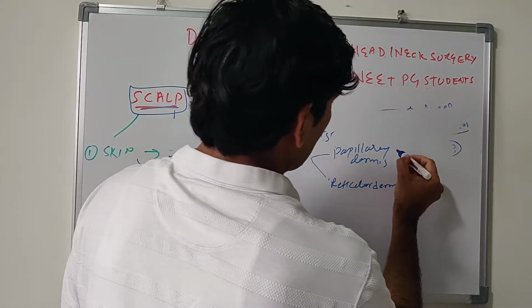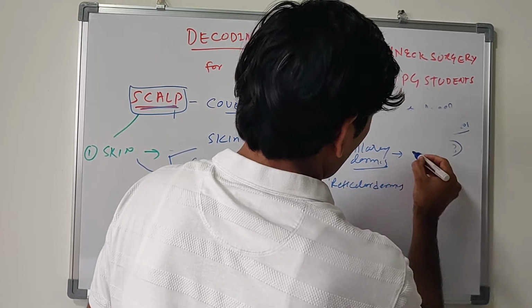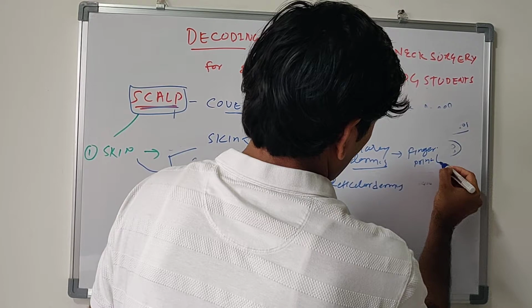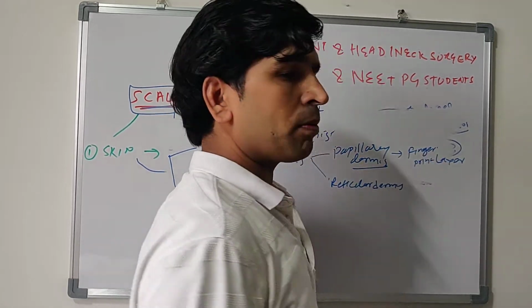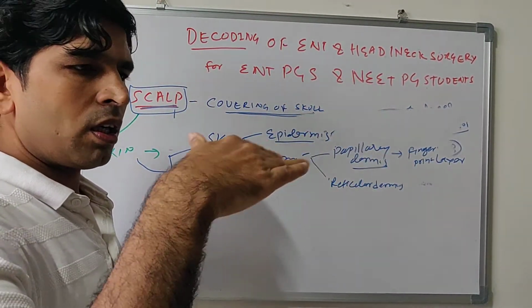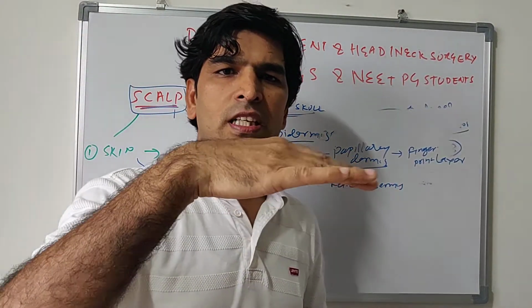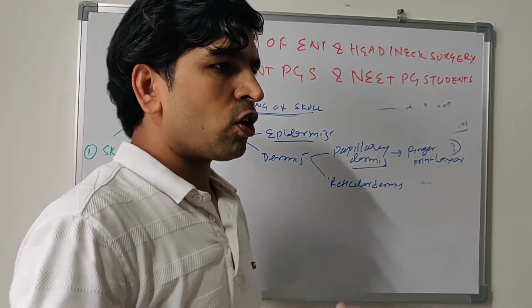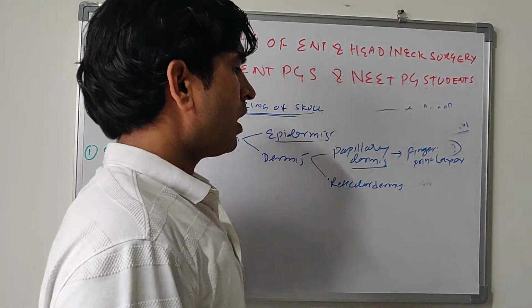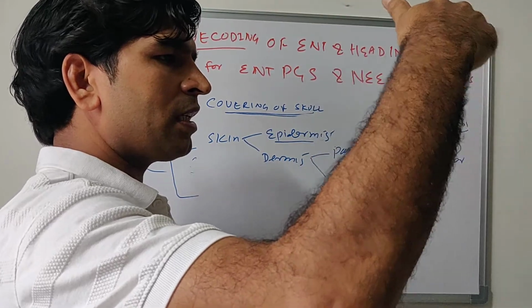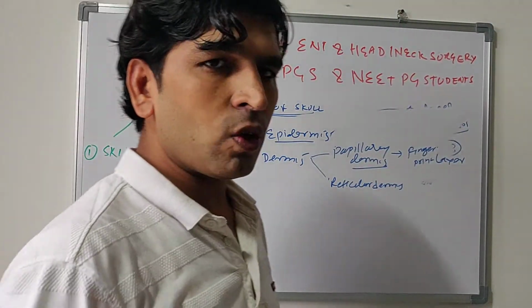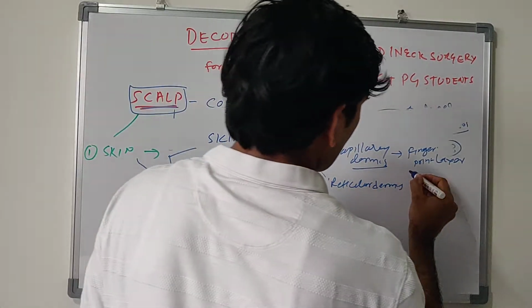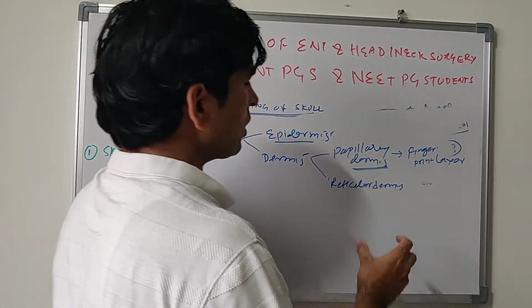Now papillary dermis is also called the fingerprint layer. Because fingerprinting occurs below the stratum germinatum or basale, because the cells above that are always changing: basale increases up to spinosum to granulosum. All cell layers change because of mitosis or growth in the basal layer.